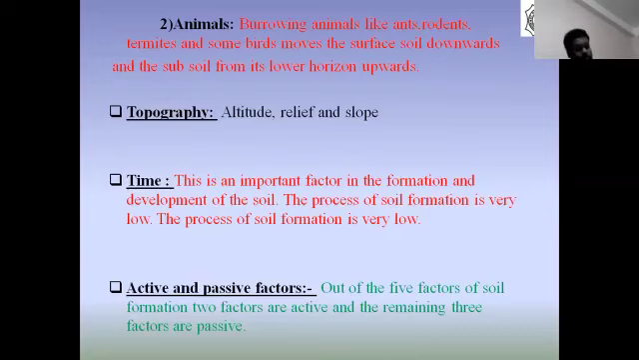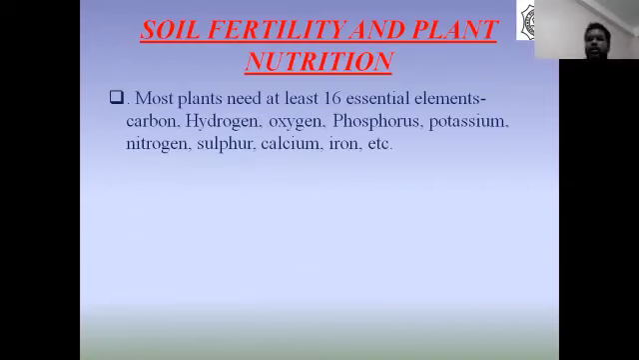These passive factors, like topography, parent material, and time, are not directly responsible for any changes in the soil, but they are the causes of the different changes that are happening in the soils.